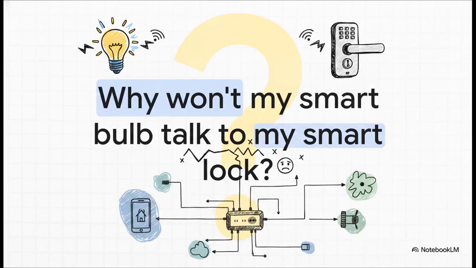It's the ultimate relatable pain point, right? Why won't my smart bulb talk to my smart lock? You go out, buy a shiny new device, bring it home, and bam, you realize it speaks a totally different language than the hub you already own. We are tackling this exact core problem of fragmentation today. You know, that absolute frustration of needing multiple proprietary hubs, 10 different apps, and a bunch of bridges just to get the most basic devices talking to each other?